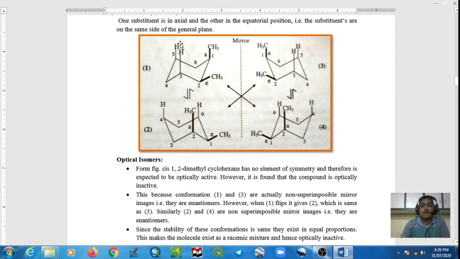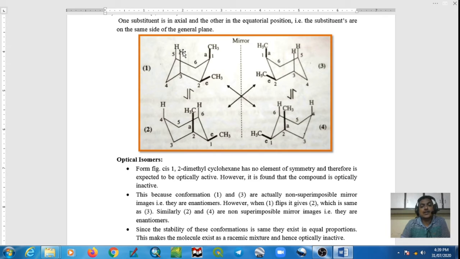So remember, one axial methyl group shows 2 butane gauche interactions, and the energy for one 1,3-diaxial interaction is 0.9 kilocalorie per mole. That's why total energy is 0.9 into 2, that is 1.8 kilocalorie per mole.